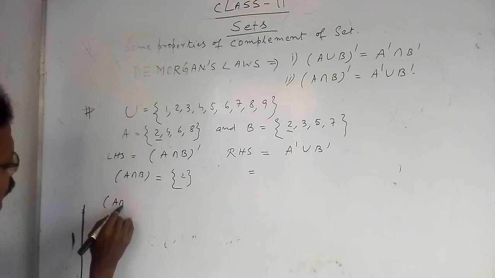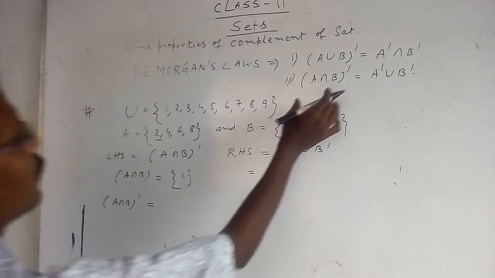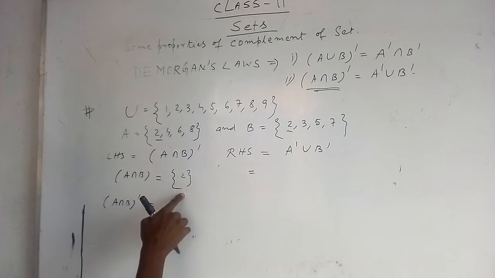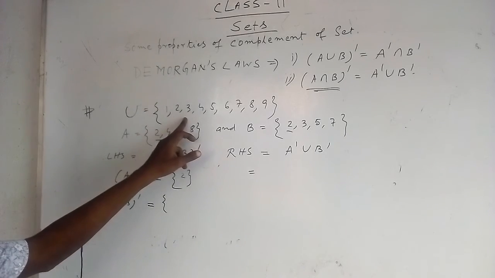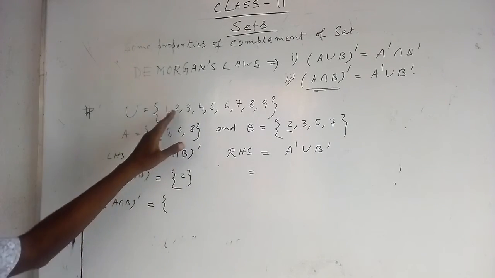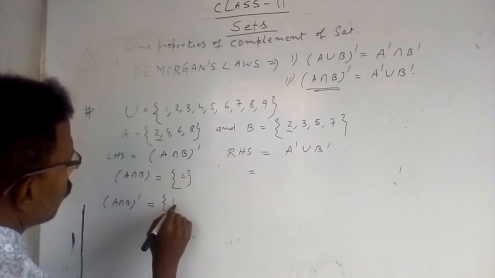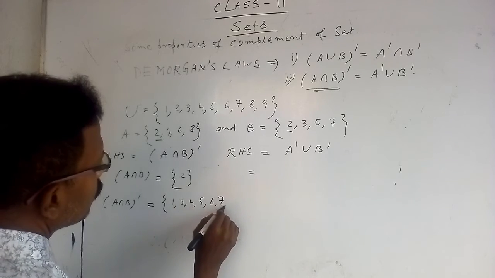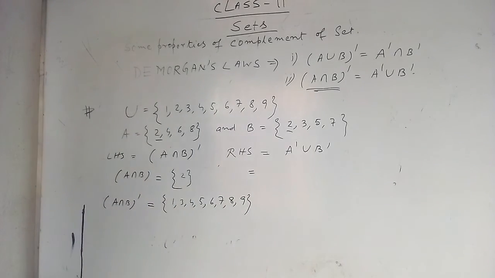Now (A intersection B) complement, the left hand side of this law. Except 2, write all the elements of the universal set. That is 1, 3, 4, 5, 6, 7, 8, 9. This is the actual left hand side.